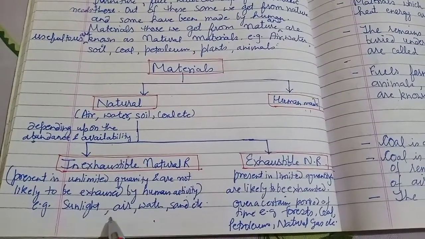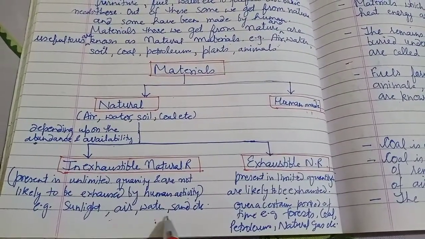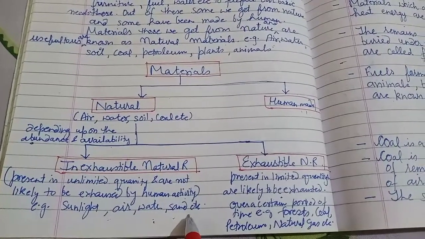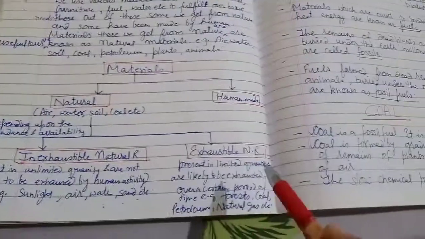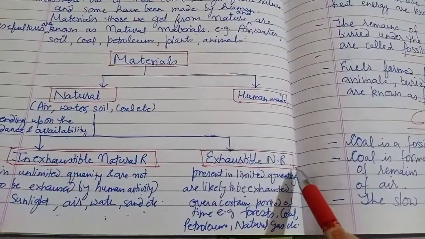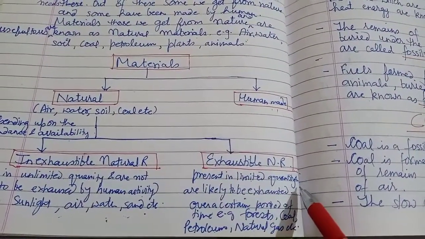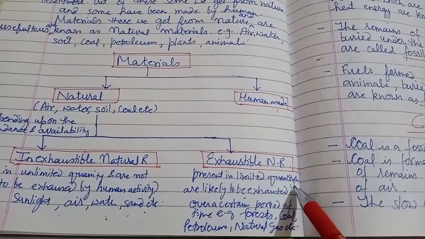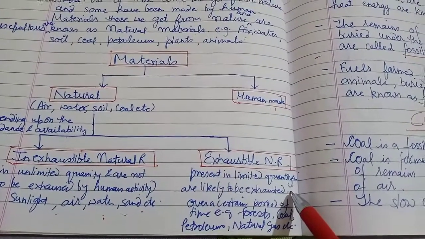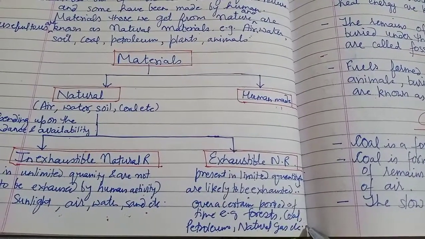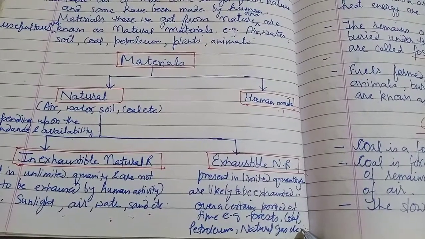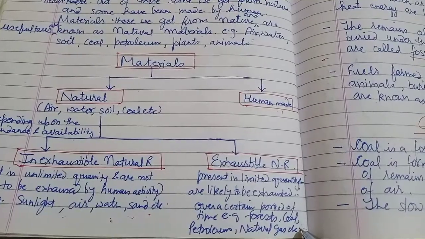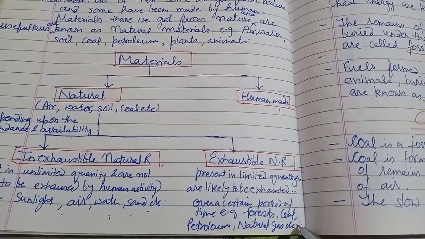For example, sunlight, air, water, sand, etc. These are present in unlimited quantity. On the other hand, exhaustible natural resources are present in limited quantity and are likely to be exhausted over a certain period of time. For example, forest, coal, petroleum, natural gas, etc.